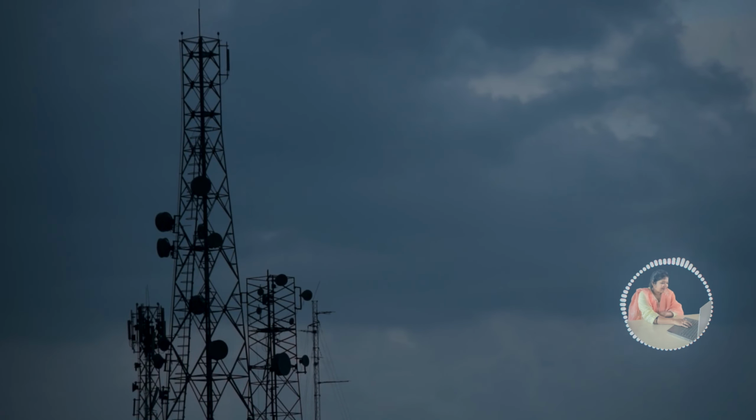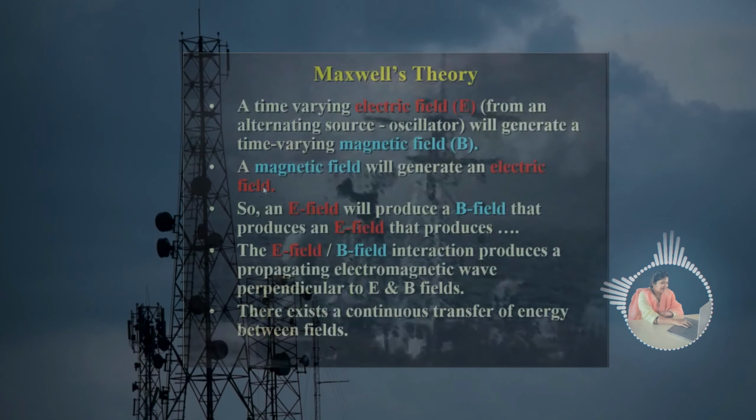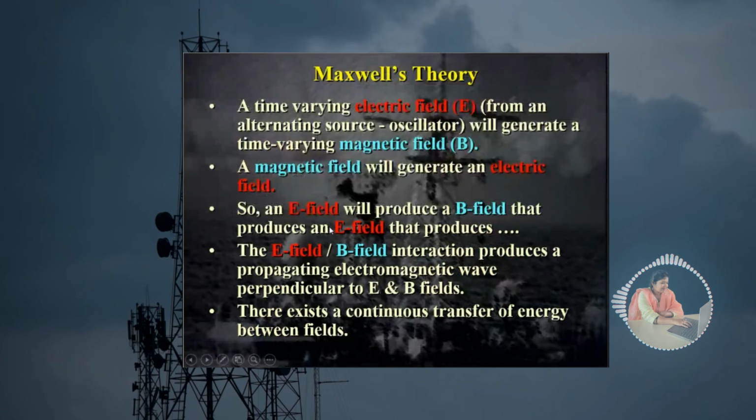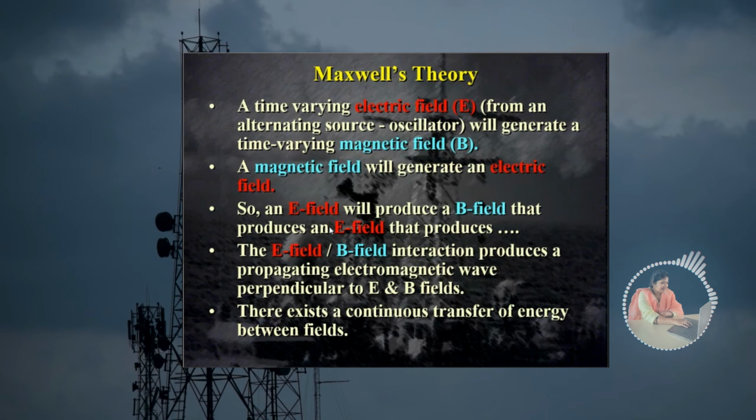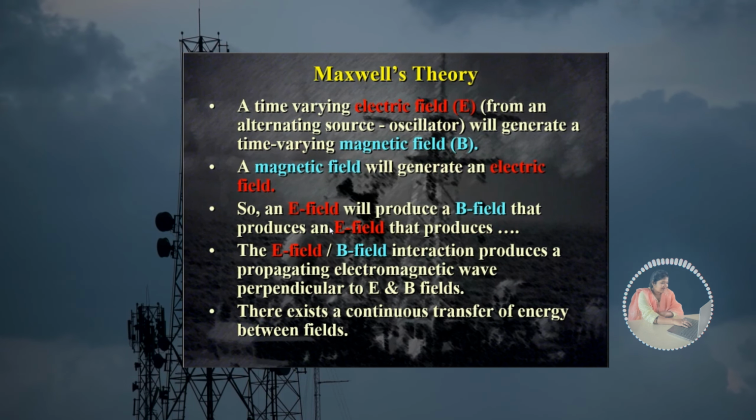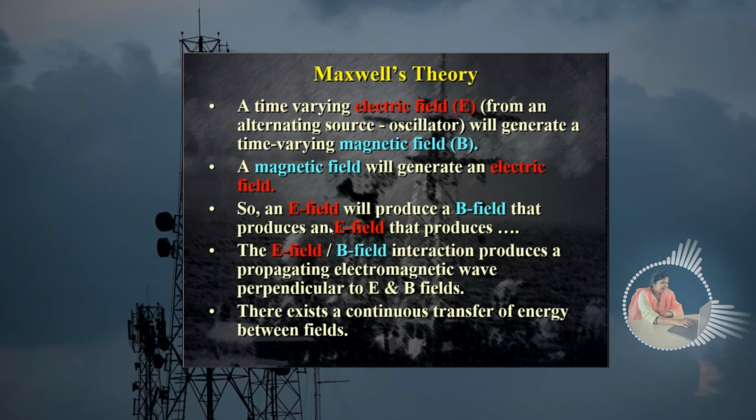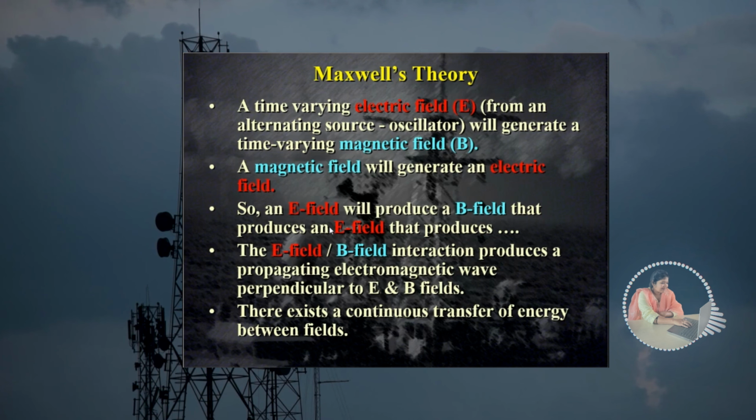We are going to start with beam forming. एंटीना का बीम फॉर्मिंग कैसे होता है? Okay, so everyone knows that Maxwell theory. What Maxwell theory shows is that if there is a time varying electric field, oscillator, then it will generate a time varying magnetic field B. So this is a simple Maxwell.